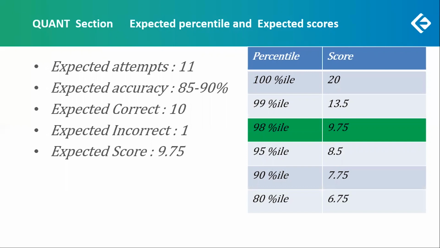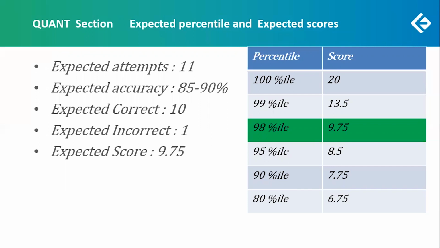95 percentile can be got at just 8.5. That means one more wrong and it would be 95 percentile. 90 percentile would be at 7.75. 80 percentile could be achieved at 6.75 marks. 99 could have been achieved at somewhere around 13.5.